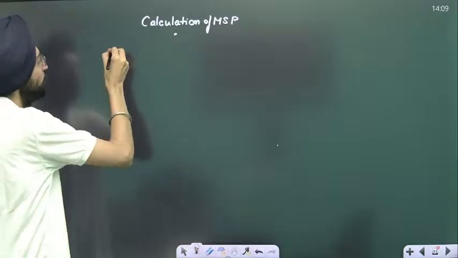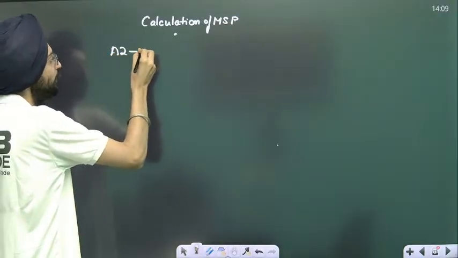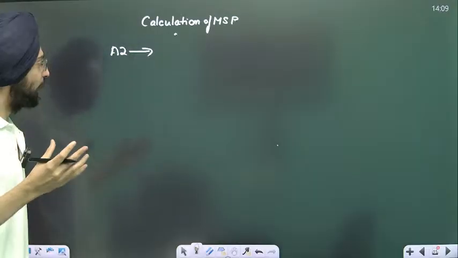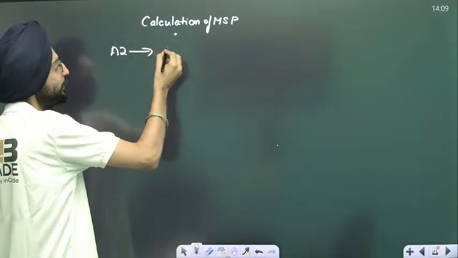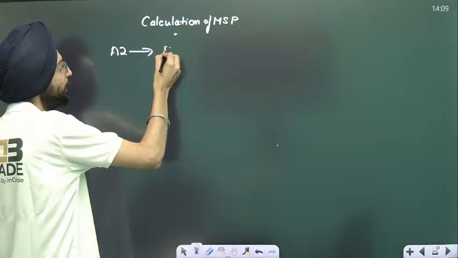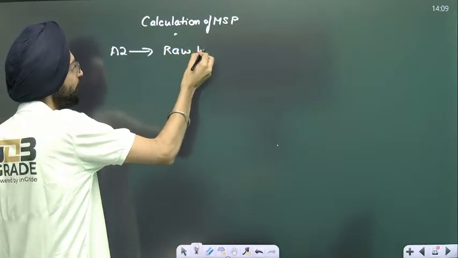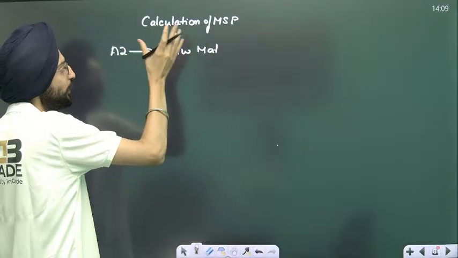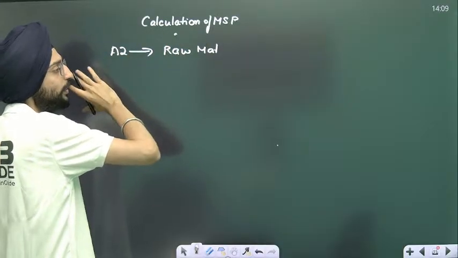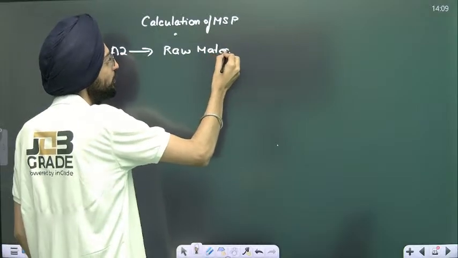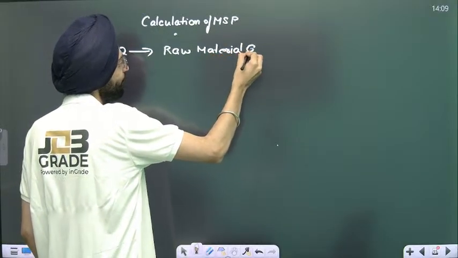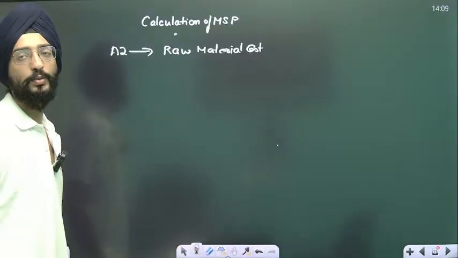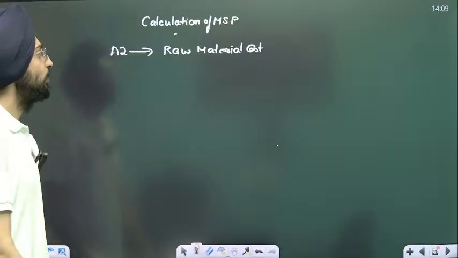The first is A2. A2 is nothing but, how will you calculate that? A2 is how you give back the coverage of raw material. Again, you're going to adjust this while calculating MSP. You need to provide the cost that's been borne by the farmer, so raw material cost.